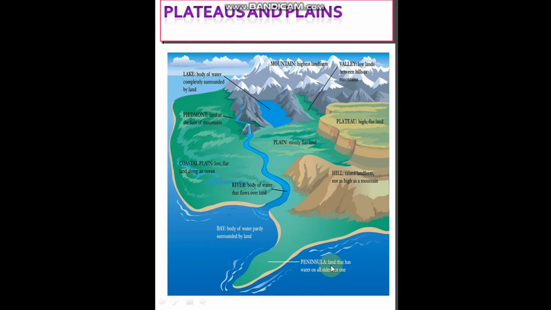What is a peninsula? A peninsula is nothing but a land that has water on all sides but one. It has a small portion of land, but water surrounds it on all other sides.